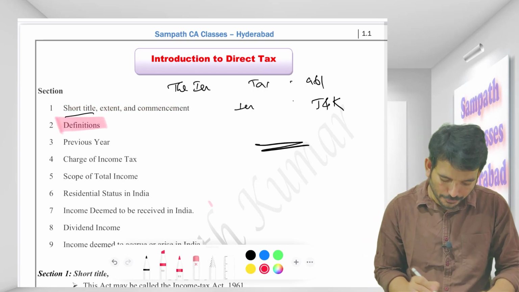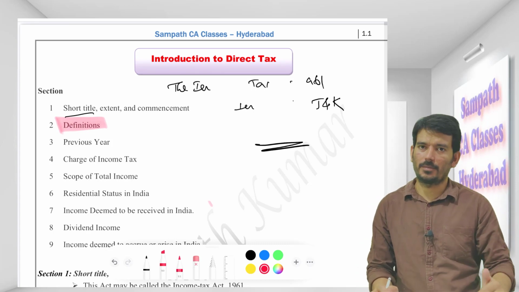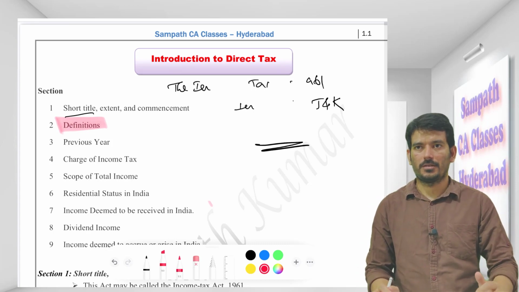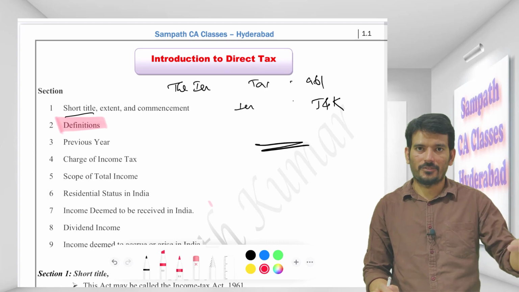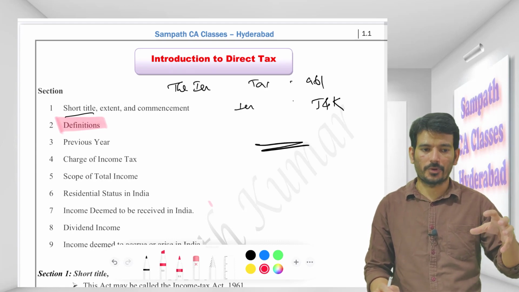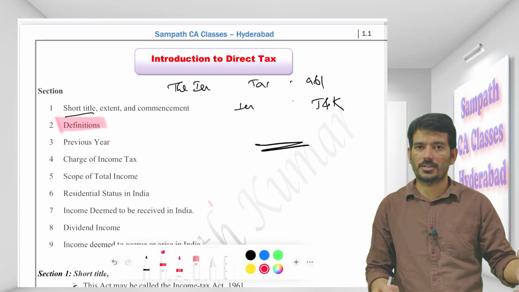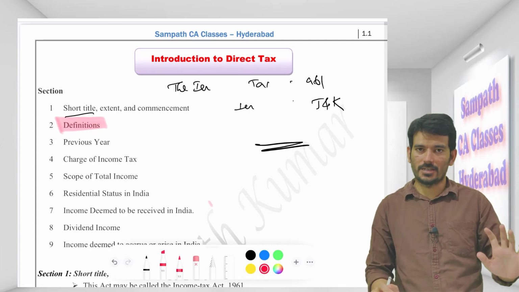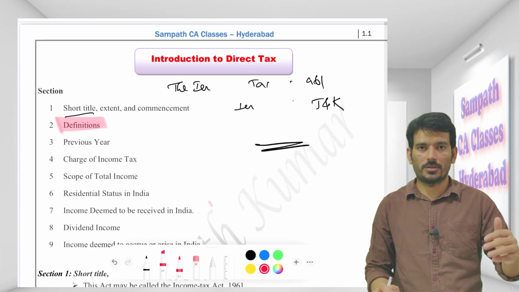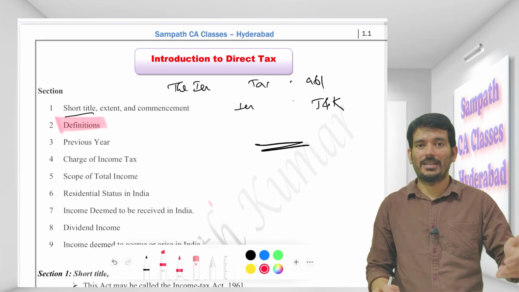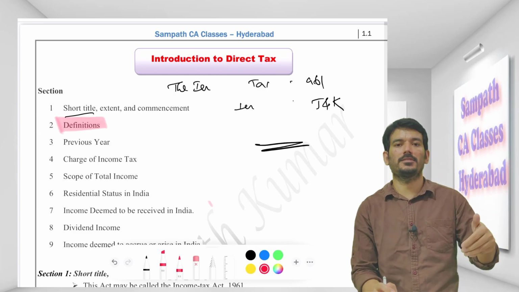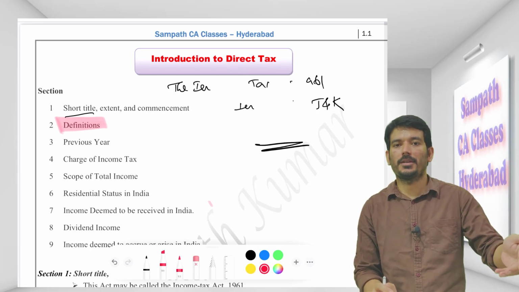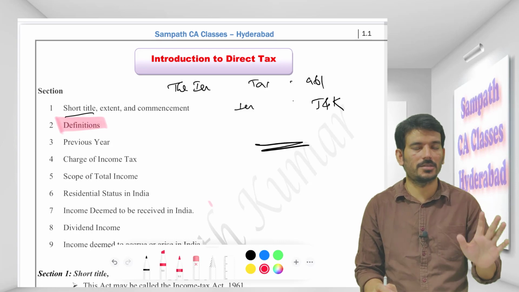Definitions in income tax: we have a lot of definitions. We don't have to read all the definitions, or mug them up for that sake. For intermediate level, there are certain definitions which will be frequently asked. If you can familiarize yourself with those sections or their content, that is sufficient. The institute doesn't expect you to write the definition as it is in the examination. So don't waste your time reading the definitions to remember them. Just read them to understand them. There is a slight difference.